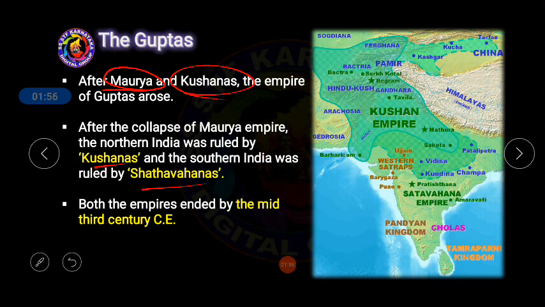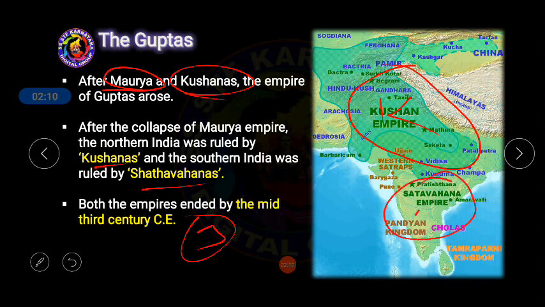Guptas started to rule our India by the 3rd century. Earlier, the northern part of India was ruled by Kushanas, and the southern part of India was ruled by Shatavahanas. Now we have to understand that Kushanas in northern India and Shatavahanas in southern India came to an end. Now the rule of the Guptas began.